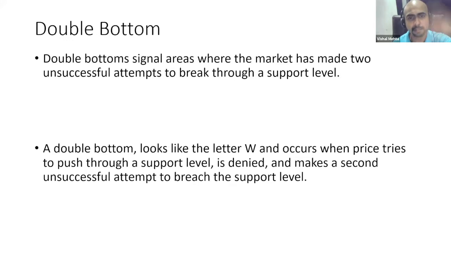Again it rallied up, came back, took support, and went up again. In this way, a double bottom was formed. A double bottom looks like the letter W. We will see live examples as well. It occurs when the price is unable to push through the support level, and then it just goes up on the upside.